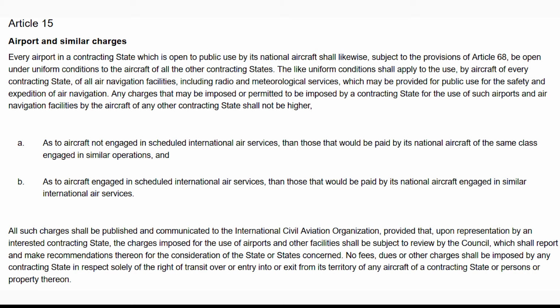The like uniform conditions shall apply to the use, by aircraft of every contracting state, of all air navigation facilities, including radio and meteorological services, which may be provided for public use for the safety and expedition of air navigation. Any charges that may be imposed or permitted to be imposed by a contracting state for the use of such airports and air navigation facilities by the aircraft of any other contracting state shall not be higher.